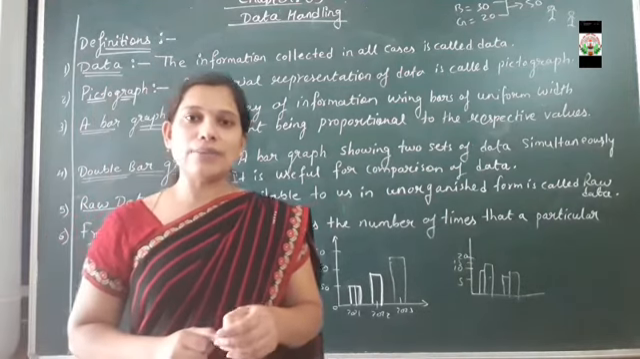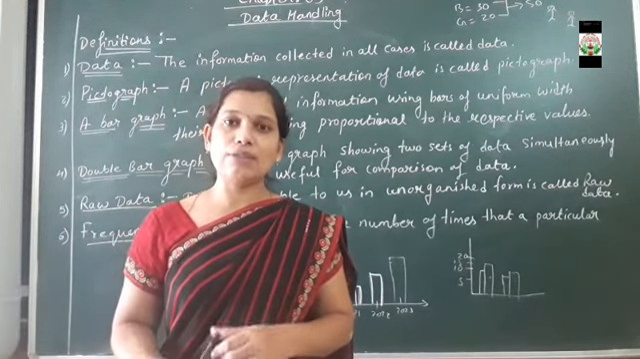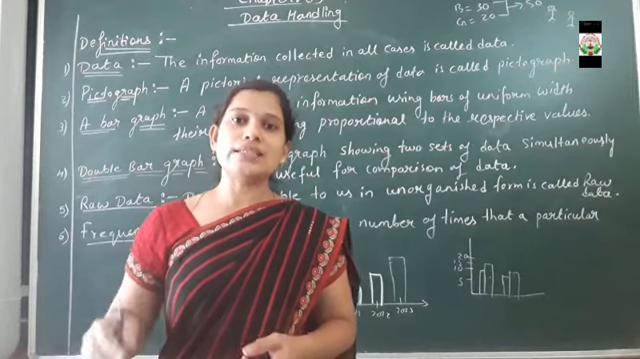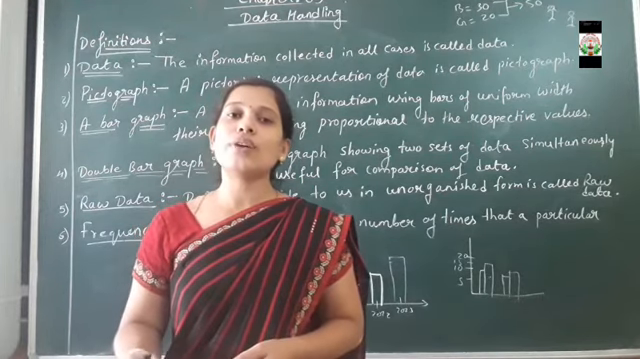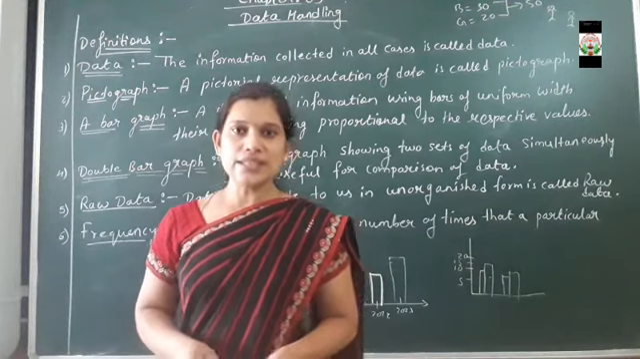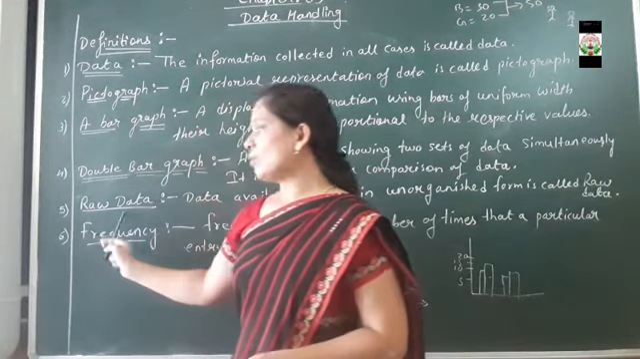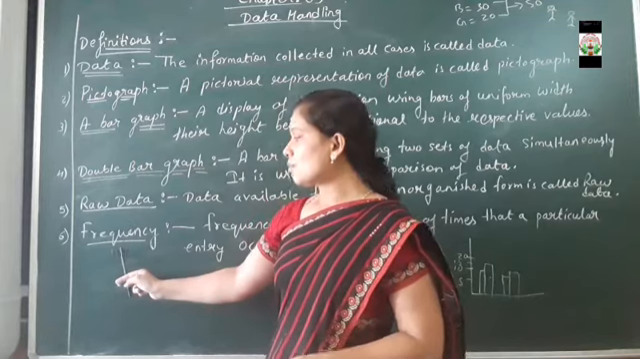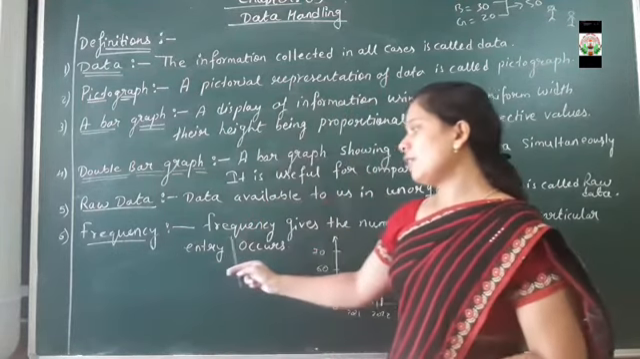Using a tally mark table, we are going to organize the data, finding the median, arranging the data in increasing and decreasing order, isn't it? Such unorganized data is known as raw data. Now next comes frequency. What do you mean by frequency?